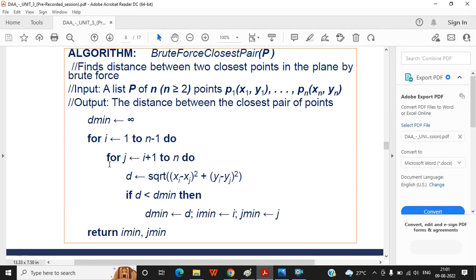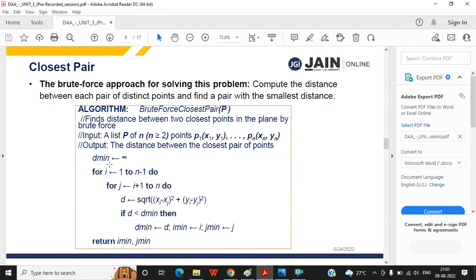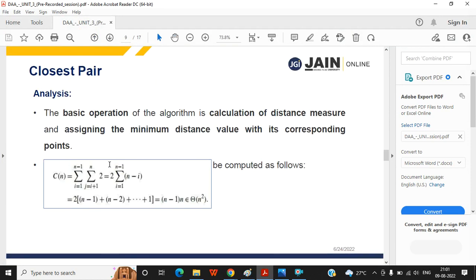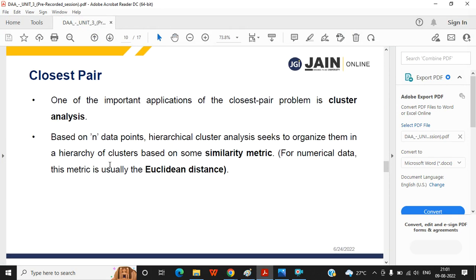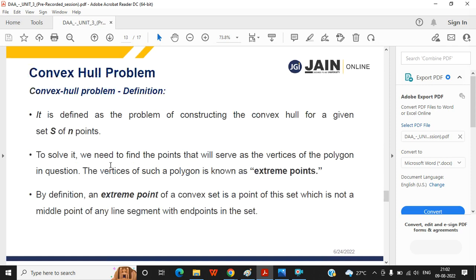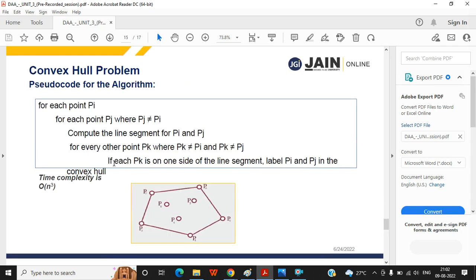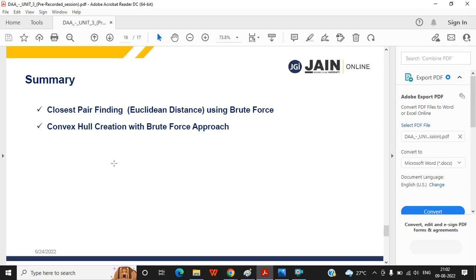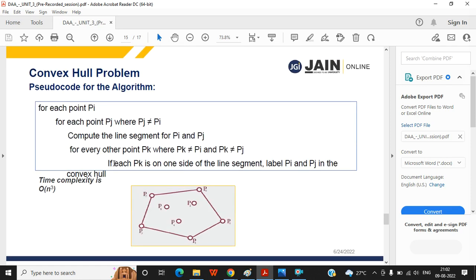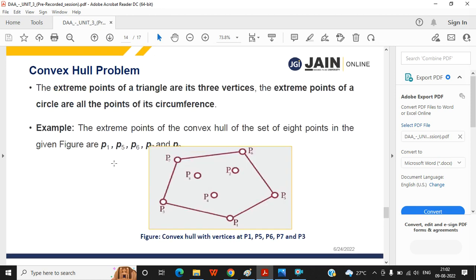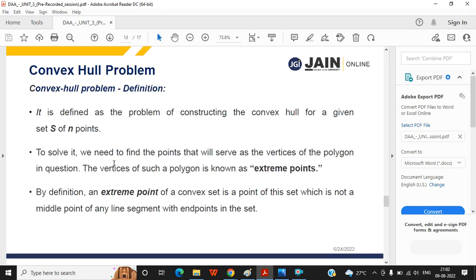Okay, so I think only one topic is left for us now, right? The last topic, closest pair, is completed. Now the thing is your convex hull. It is very easy. Only 2 slides are there, they did not give much about convex hull. I'm just quickly completing it.